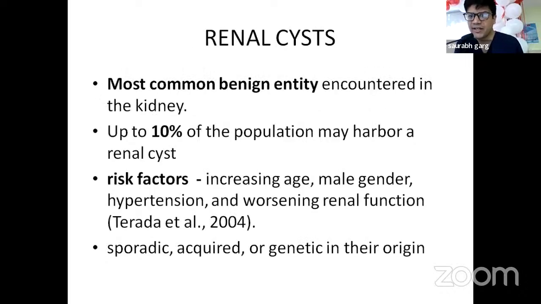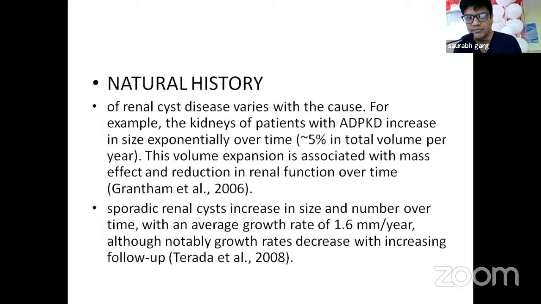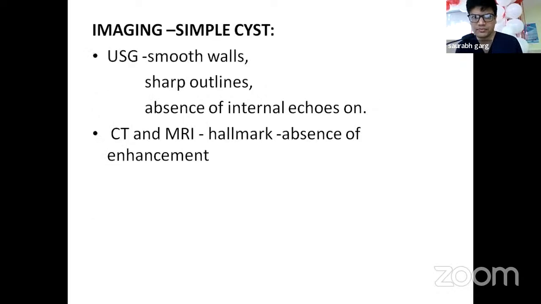Now, the most common benign entity encountered in the kidney is renal cysts. Up to 10% of the population may harbor them. Risk factors are age, male gender, hypertension, worsening renal function. They may be sporadic, acquired, or genetic in origin. Renal cysts may have varied causes. For example, the kidneys of patients with ADPKD increase in size exponentially over time. Also, there are some sporadic renal cysts which increase in size and number over time, with an average growth rate decreased with increasing follow-up.